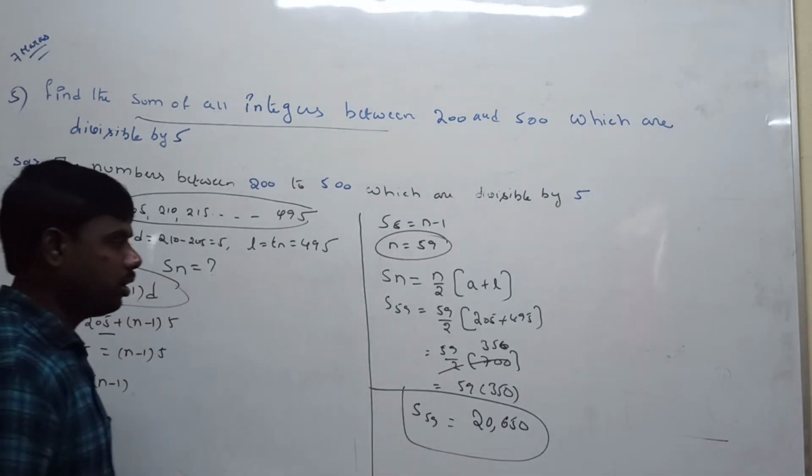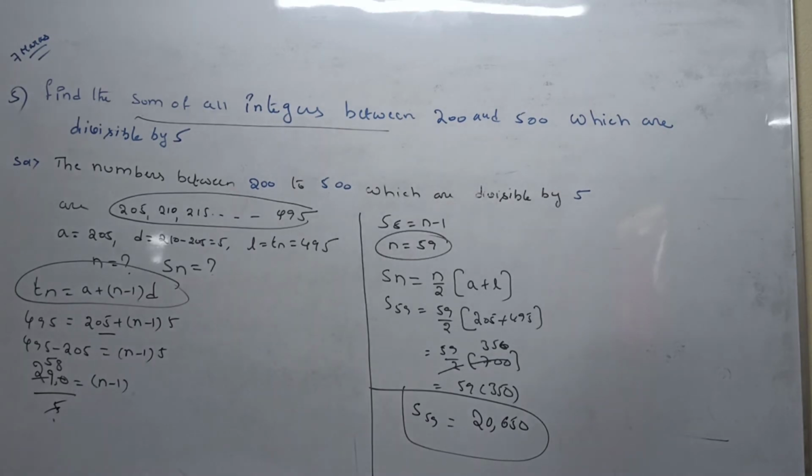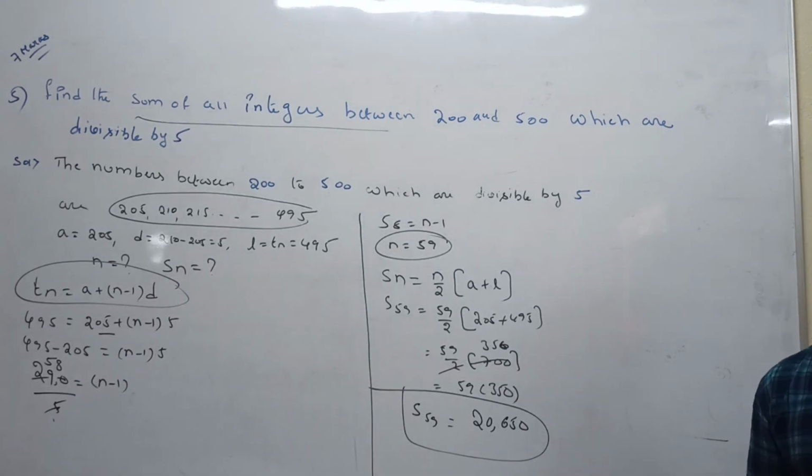Is it clear? Everyone understood? So today arithmetic progression is completed. Next week we will discuss another type, geometric progression. Today we finished arithmetic progression. Next we will discuss geometric progression. Any doubt, please ask.